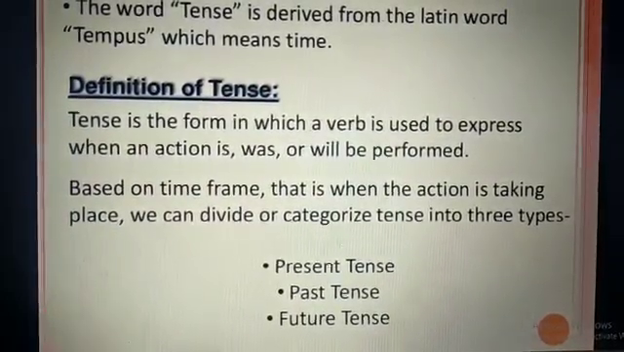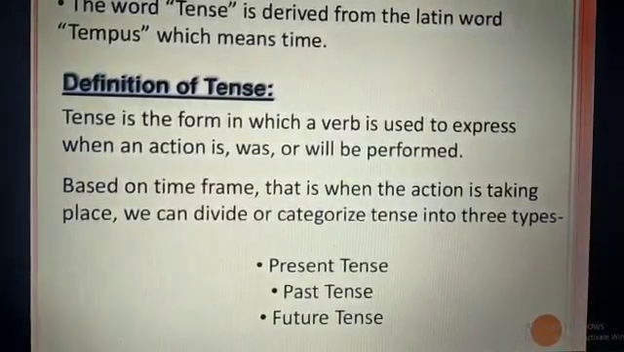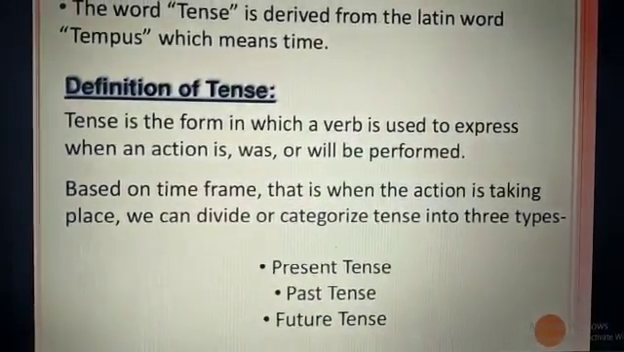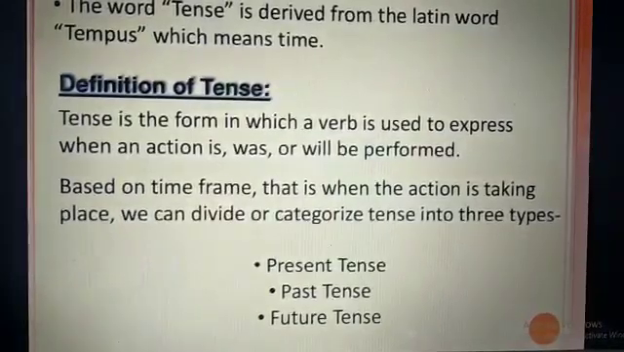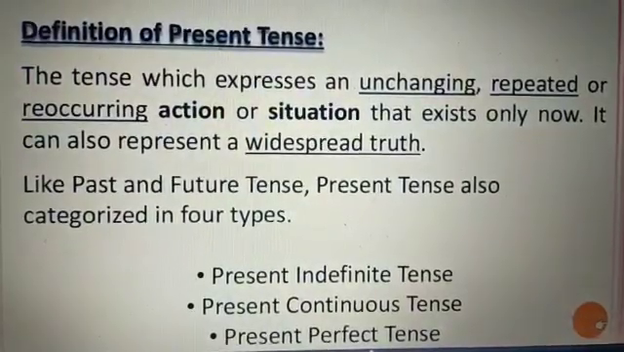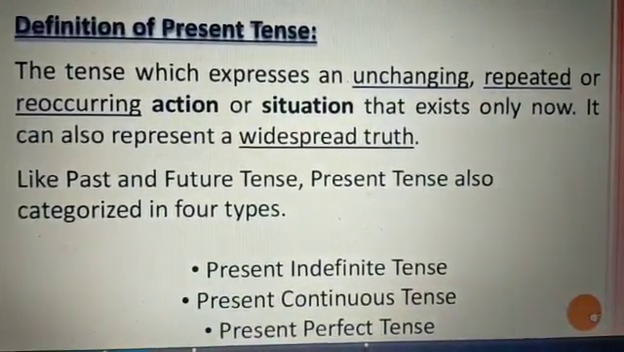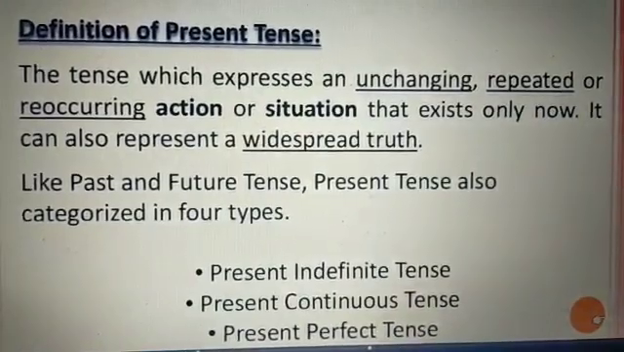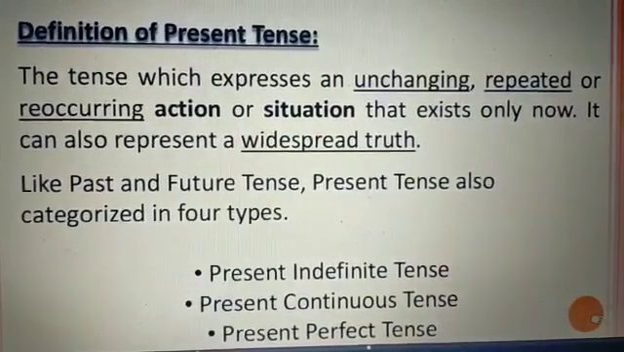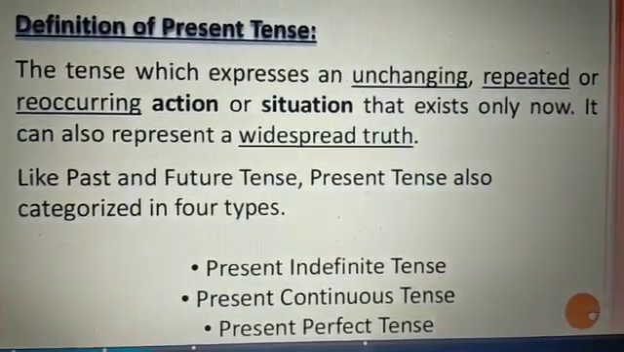Based on the time frame of when the action is taking place, we can categorize the tense into three types: present tense, past tense and future tense. Today we will be studying the present tense only, the tense which expresses an unchanging, repeated or reoccurring action or situation that exists only now. It can also represent a widespread truth.